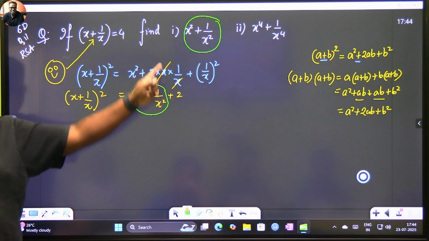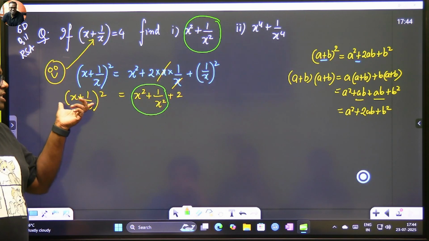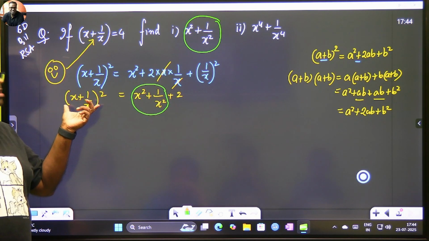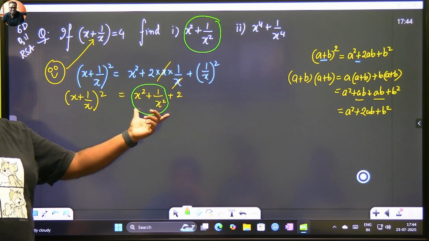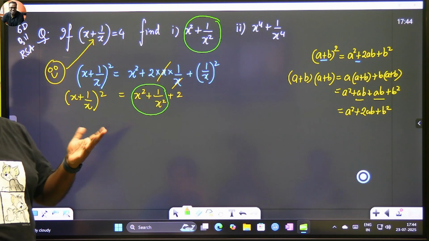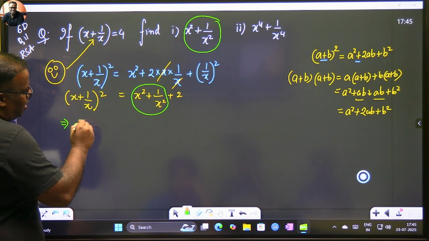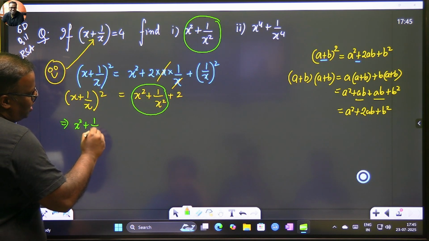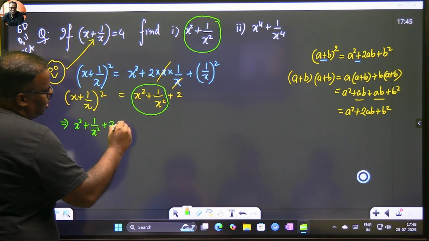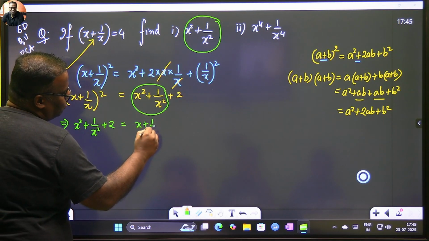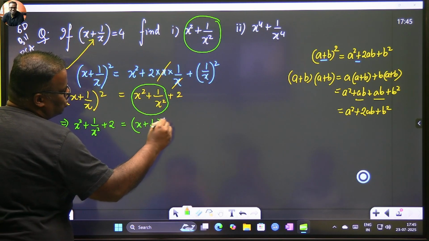They've asked you to find this. So this is a carry bag of vegetables. This is a carry bag of fruits. After some walking, I can interchange my hands. They allow me. So I'm just interchanging my hands. x square plus 1 by x square plus 2 equals x plus 1 by x whole square.